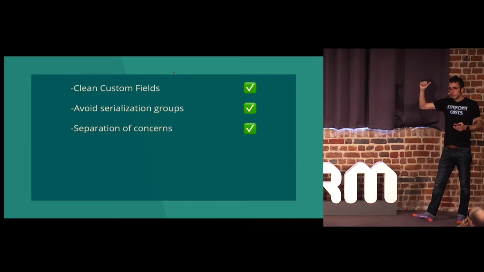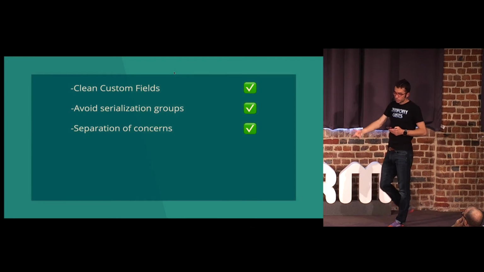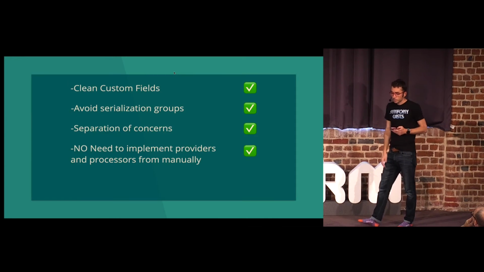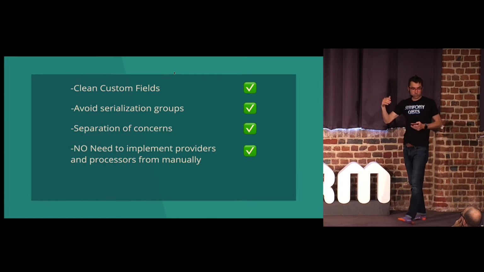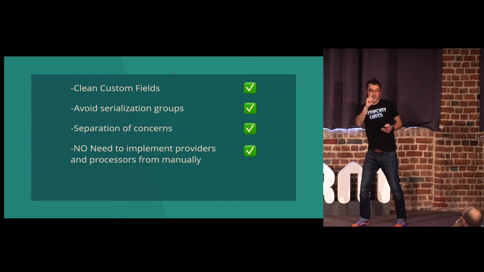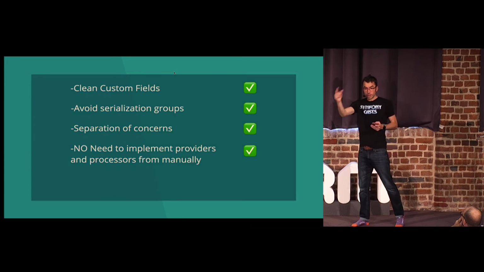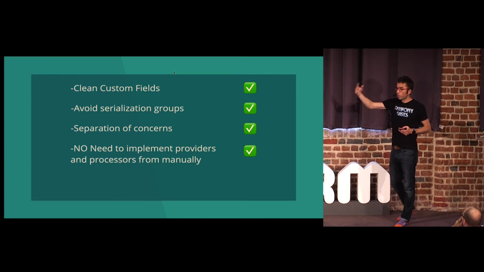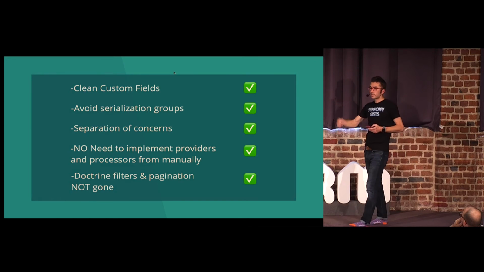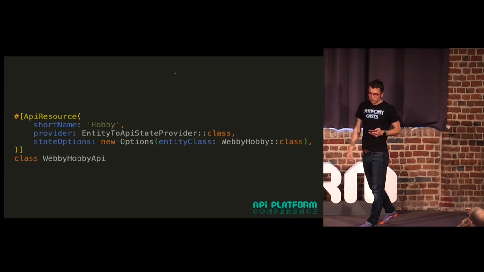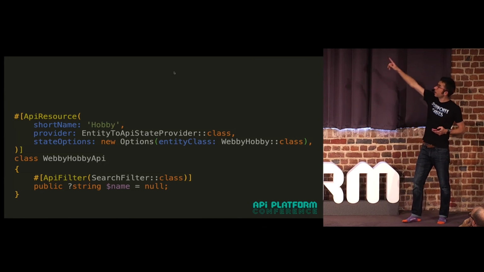So we have the clean custom fields. We avoid serialization groups, separations of concerns. And now we don't need to write the provider logic and processor logic. OK, we need a little bit, right, to do the transformation code. But we don't need to do all the querying and saving and all that kind of stuff manually. And we get the Doctrine filters and pagination. They're not gone. So like this actually works.